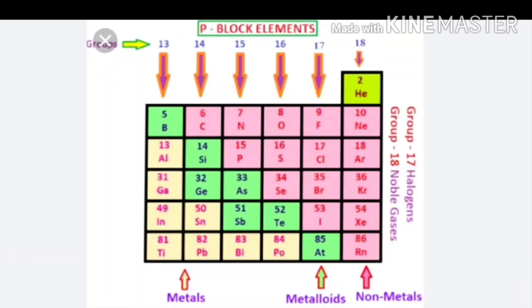Ionization energy of noble gases is very high in comparison to other elements of the same period due to their extra stability and complete octet, and ionization energy decreases down the group. Now electron affinity. Noble gases have almost zero or a positive value of electron affinity.